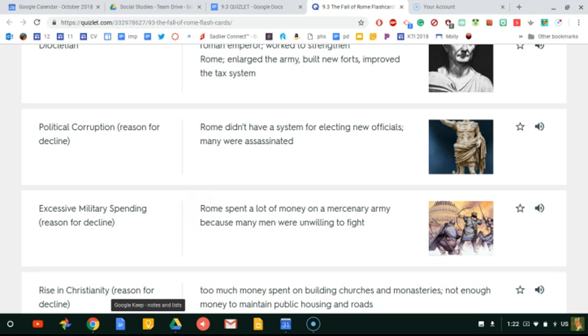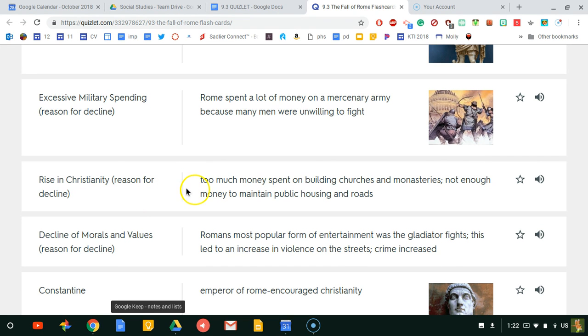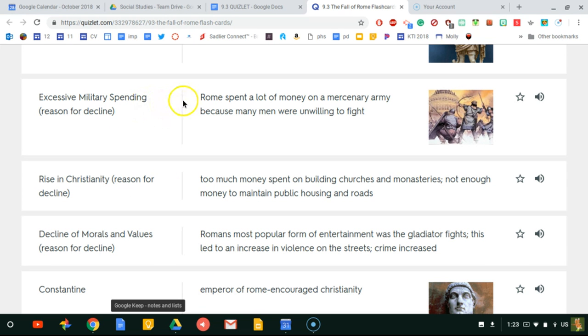So they ended up spending a lot of money on military. When you spend too much money on military, that means other things like education, healthcare, roads, and stuff like that go wayside. So that can lead to the fall of a society. Then we have a rise in Christianity. So the Christian faith ends up spreading, and then they end up spending a lot of money building churches, monasteries. And what they do is they shifted away from the housing and the public roads, different things like that. So spending too much money on Christian stuff and spending too much money on military stuff took away from some of the other things that needed money as well.